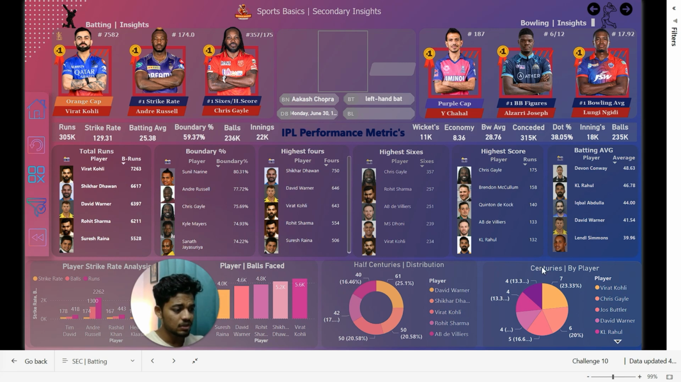And the next visual we have centuries per player. In this visual, Virat Kohli is top with 7 centuries, followed by Chris Gayle with 6, and third we have Jos Buttler with 5 centuries. And next we move to the secondary bowling insights.